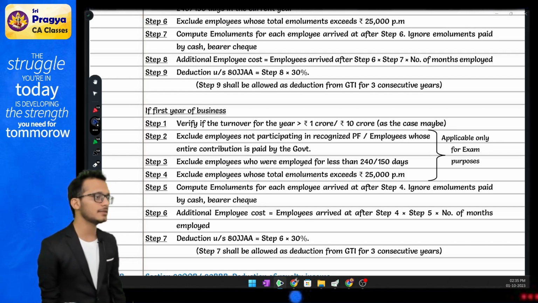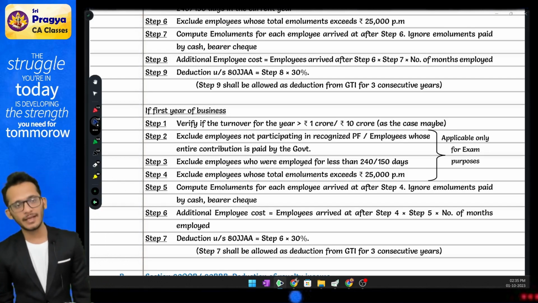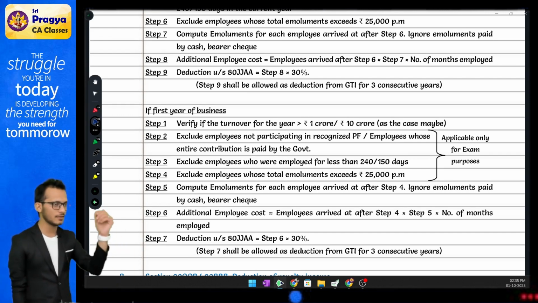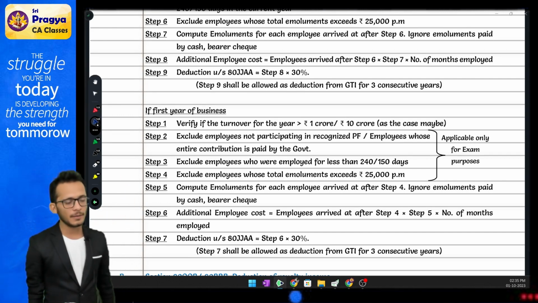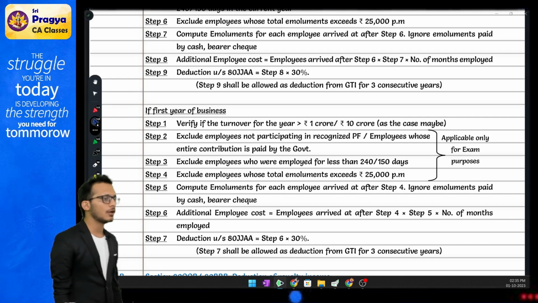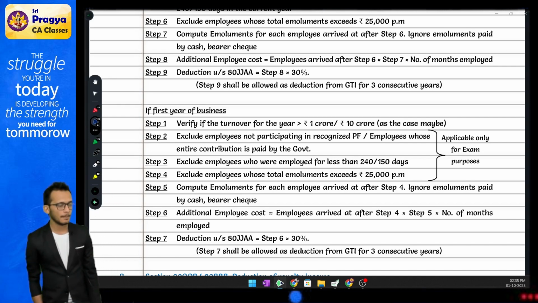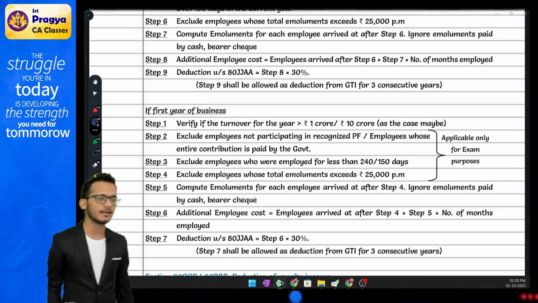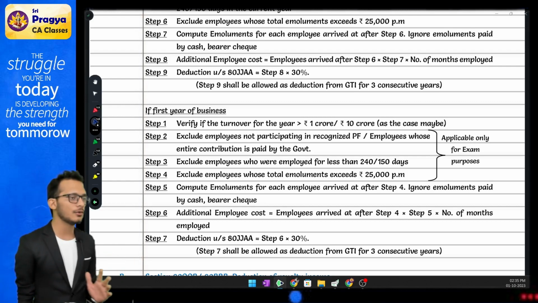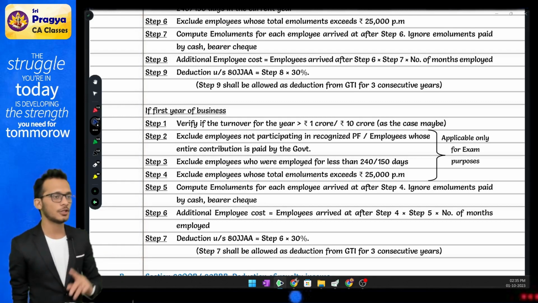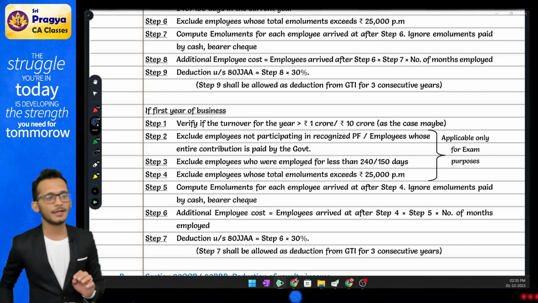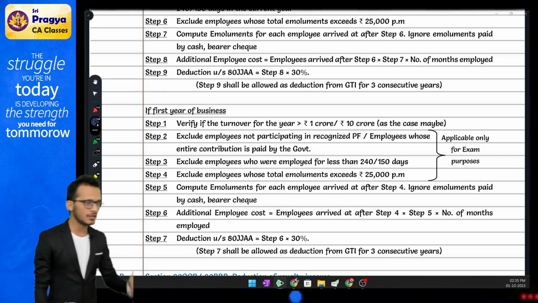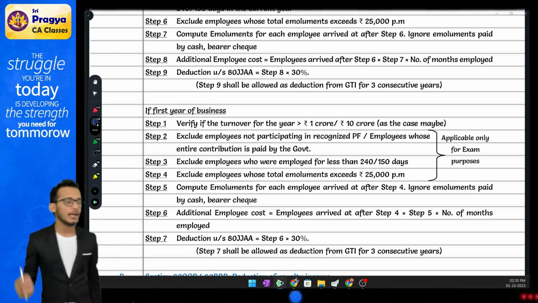After you complete 80JJAA, you have two more income sections. One is called 80QQB, one is called 80RRB. Both are royalty. One is royalty for books, the other is royalty for invention. It doesn't matter what royalty you have, both are eligible for a deduction of 3 lakhs. But the condition is that you should get the money in India.